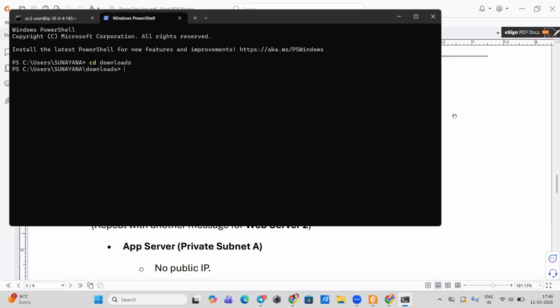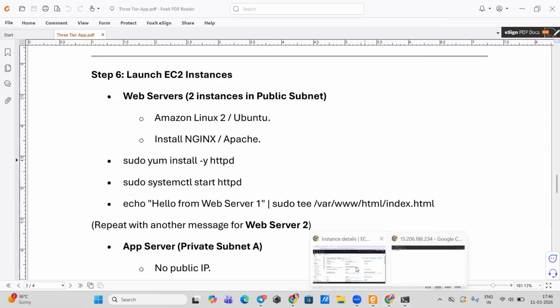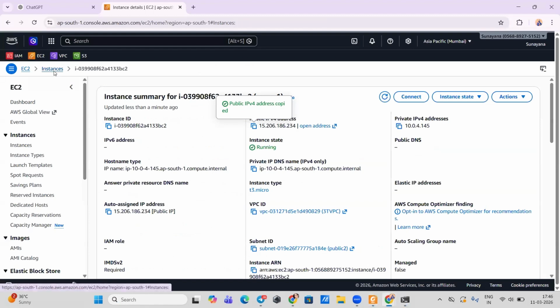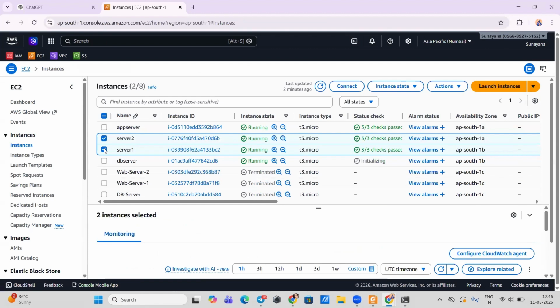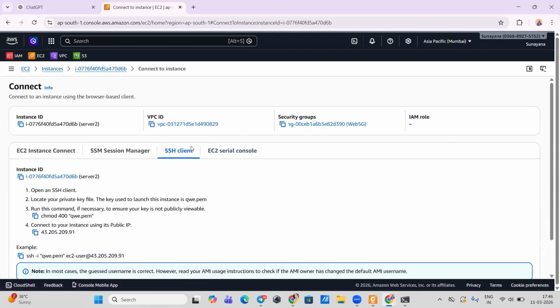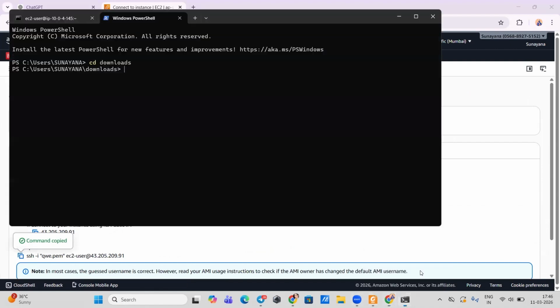CD downloads. We're going to connect the instance, the second instance, server 2, connect, copy the SSH command, paste it here.